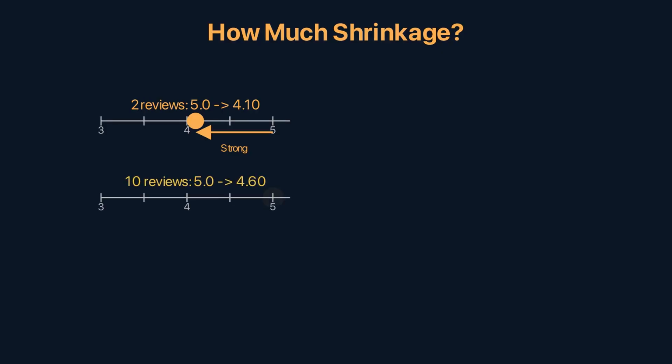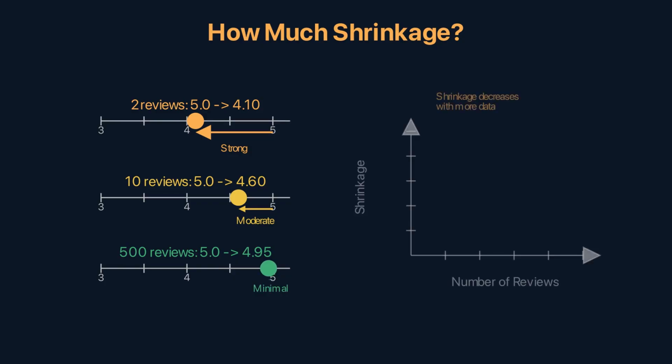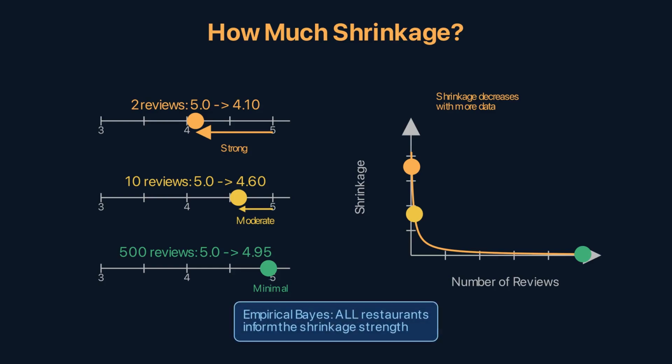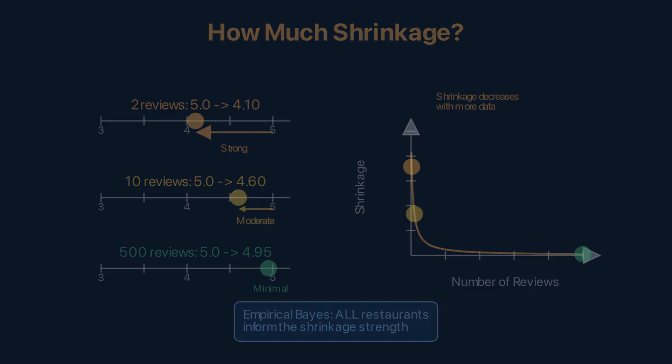2 reviews, the restaurant is pulled from 5.0 all the way down to about 4.1. The prior dominates because the evidence is weak. 10 reviews, pulled from 5.0 to about 4.6. The evidence is gaining ground. 500 reviews, barely moves, stays at about 4.95. The data dominates. This is empirical Bayes. The prior and the shrinkage strength are estimated from all restaurants simultaneously. Every gene informs every other gene's shrinkage.